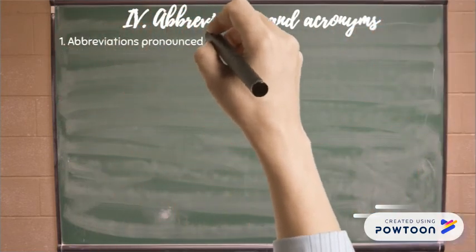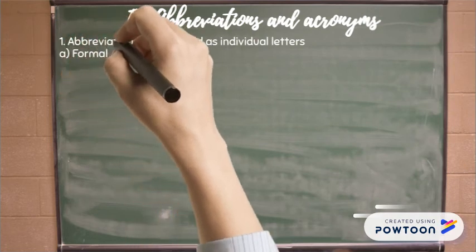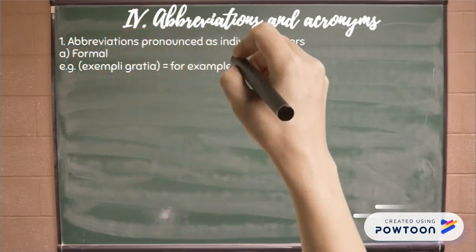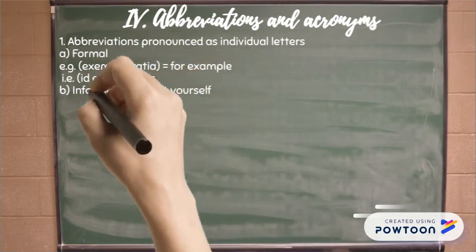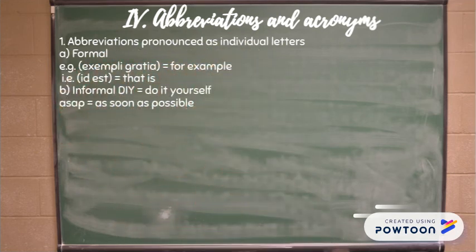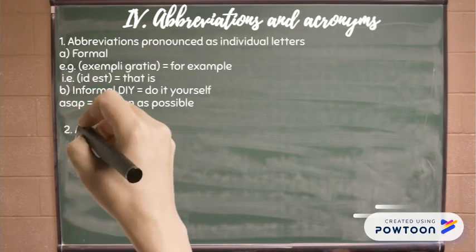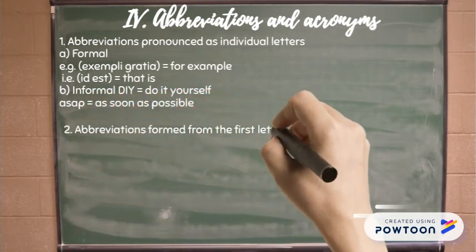Abbreviations pronounced as individual letters may be formal, such as e.g., exempli gratia, for example, and i.e., that is. They can also be informal, like DIY for do it yourself or ASAP for as soon as possible.